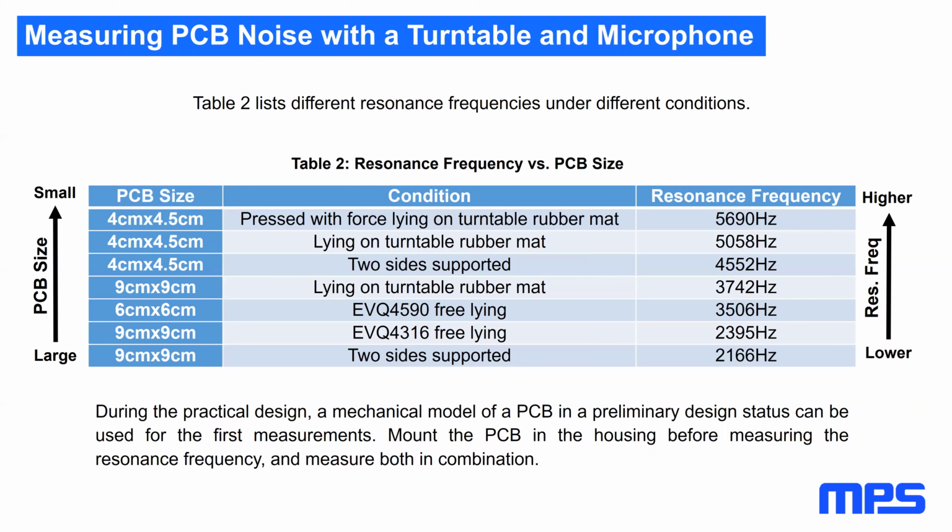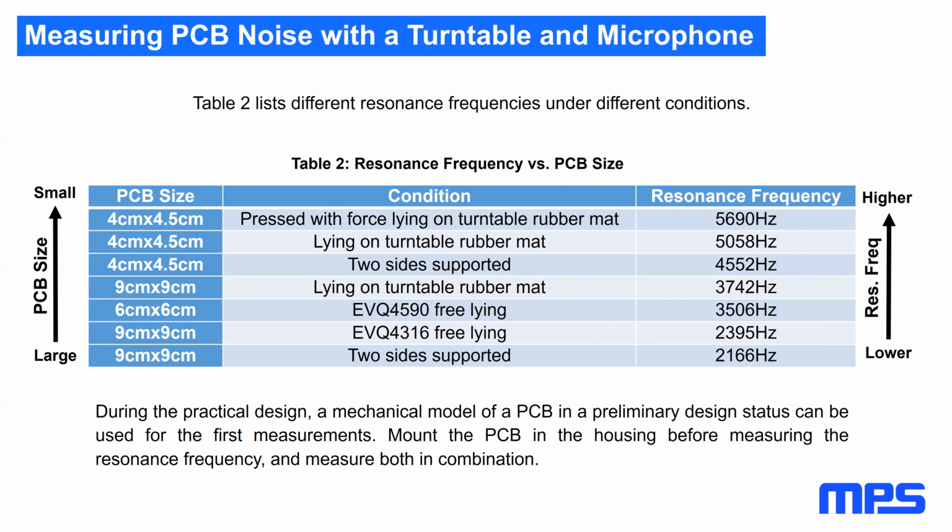The target is that you shift the resonance frequency of your whole system, in best case, above the audible frequencies. So for example, when you have 5, 6, or 7 kilohertz, then you're already very good because the ear is not so sensitive in that range. Or 10 kilohertz, you almost don't hear it. But unfortunately, at 2 kilohertz, 3 or 4 kilohertz, the ear is very sensitive.